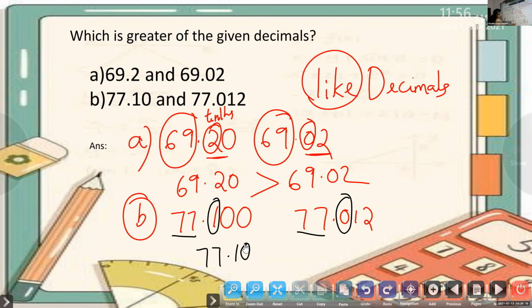We are not writing this 0 because the question is 77.10, that is greater than 77.012.